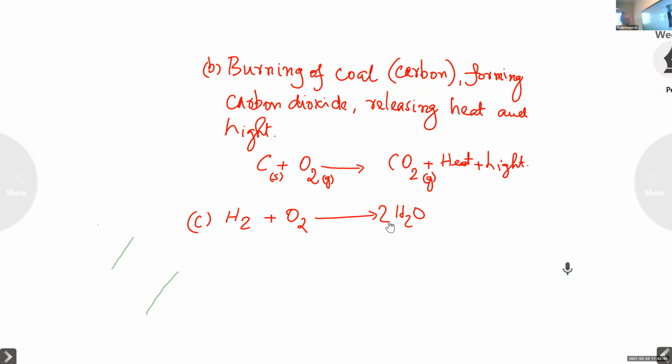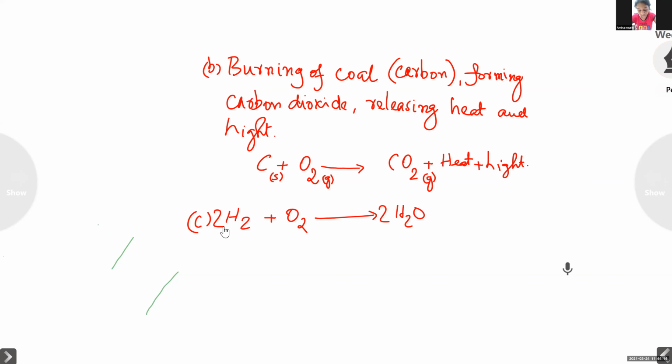Right? Okay. Now you balance hydrogen. On the right hand side, H2, 2 into 2, 4 hydrogen. So on the left hand side, to have 4 hydrogen, what we have to do? Multiply by 2. 2H2.